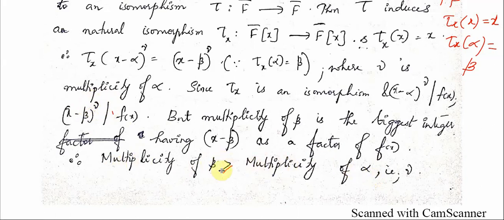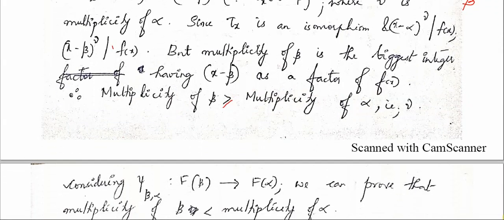Therefore it is not just greater, it is greater than or equal to. Therefore we can conclude that multiplicity of beta is greater than or equal to mu, and mu is nothing but multiplicity of alpha. Therefore multiplicity of beta is greater than or equal to multiplicity of alpha.